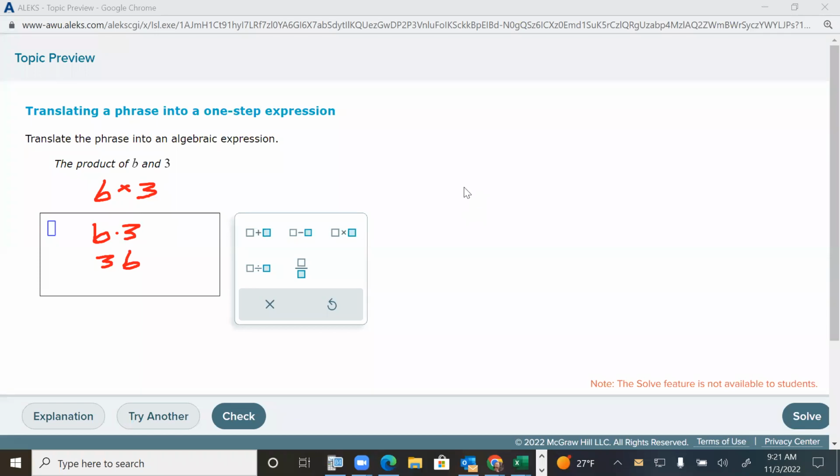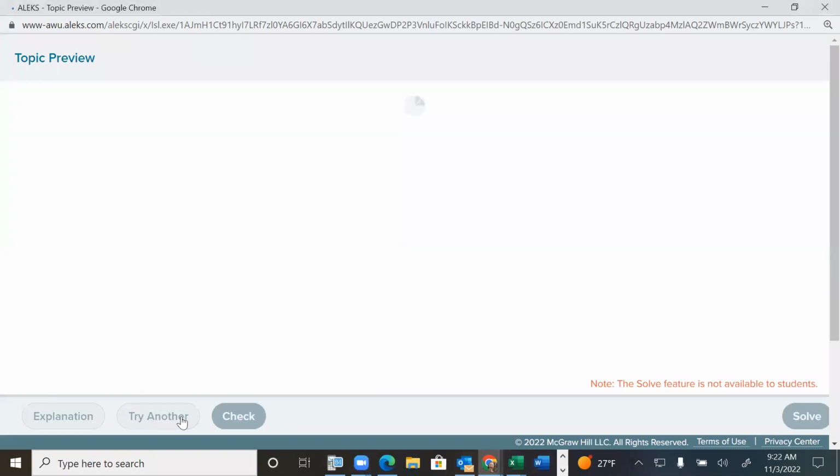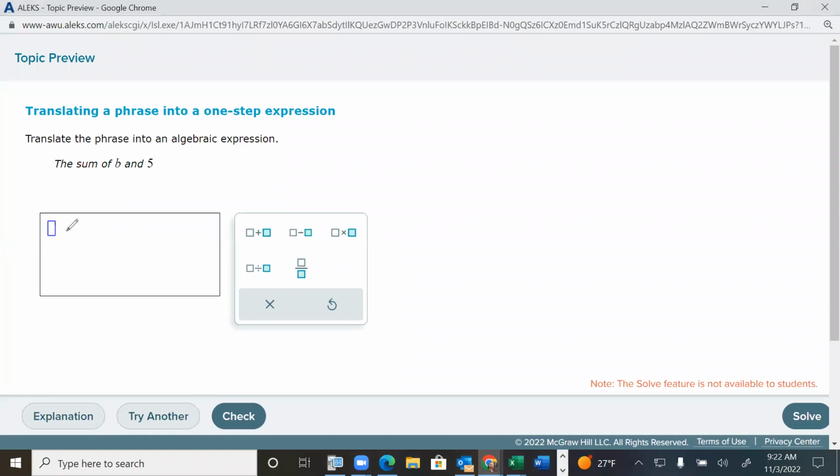All right, one more of them, and then that'll do it for this. Okay, that's 5 times B, because again, it's product. Let's see something that's not product. Okay, sum means addition. So B plus 5. So sum gives you the addition sign. If it had said product, it would still be multiplication. Now, if it had said the difference of B and 5, then it would be that. And if it had said the quotient of B and 5, it would be that.